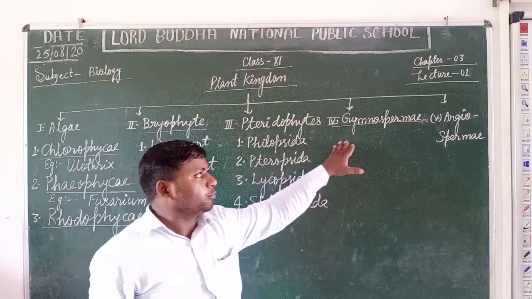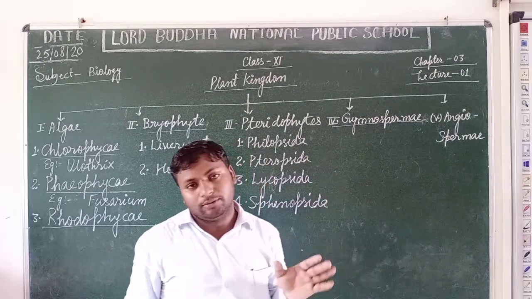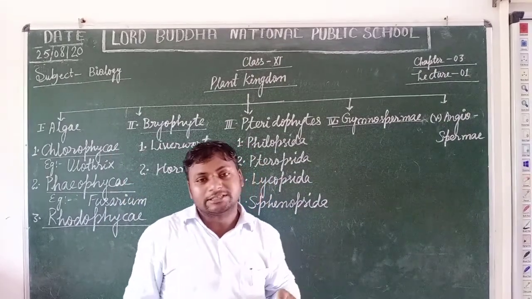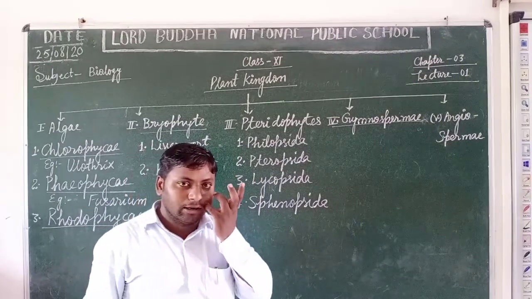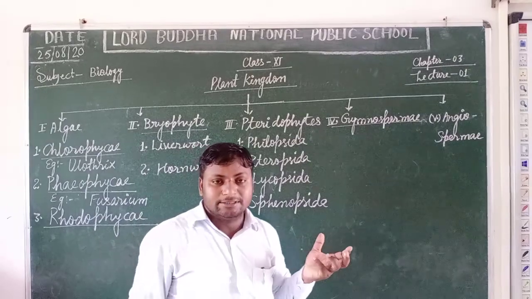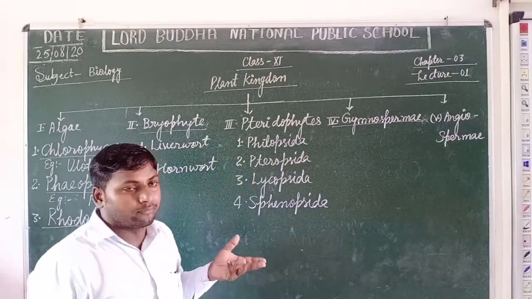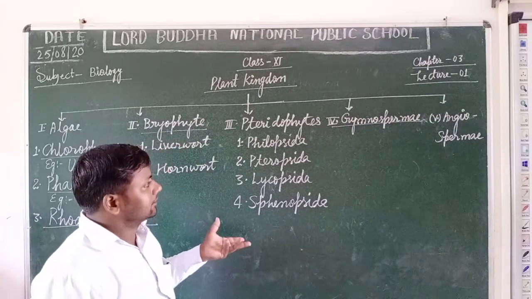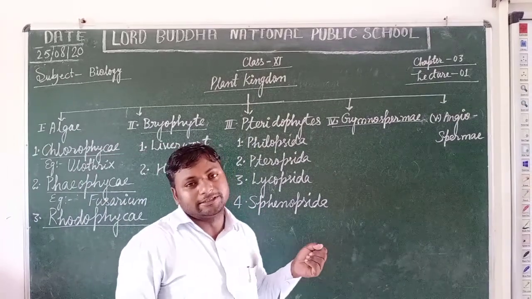Students, one more important thing in this type of plant group is the presence of microsporophylls in the male plant species and megasporophylls or megastrobilus in the female plant species.